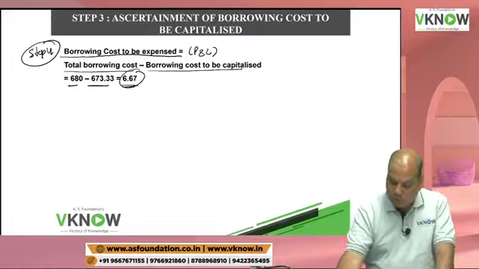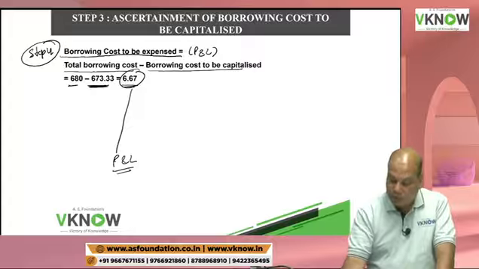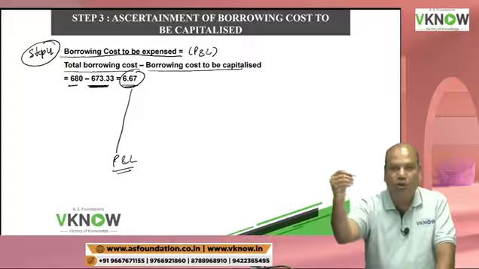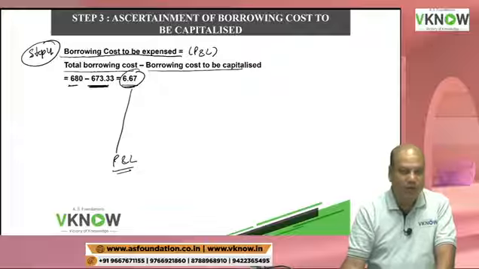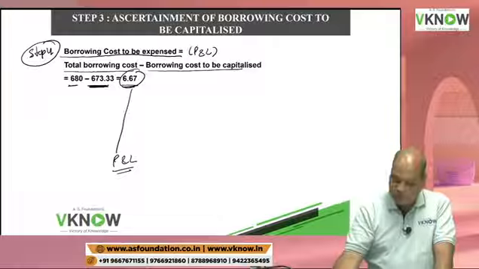This will go to P&L account. This borrowing cost will be transferred to profit and loss account. The remaining borrowing cost will be added to the cost of the qualifying assets. Okay, so this answer is over.